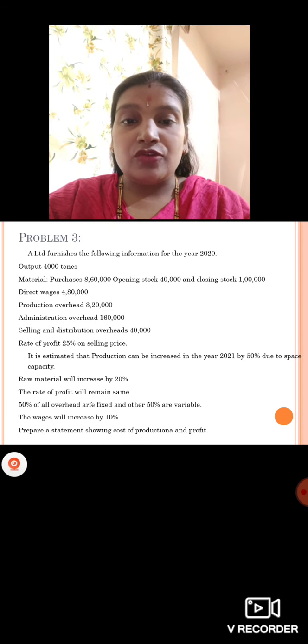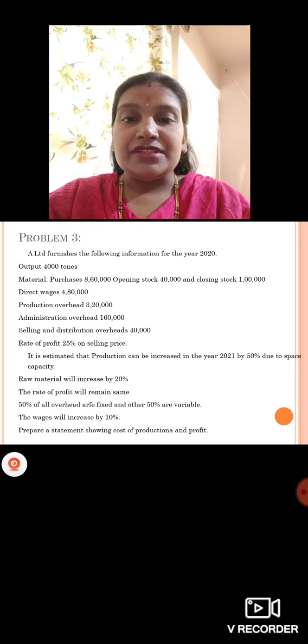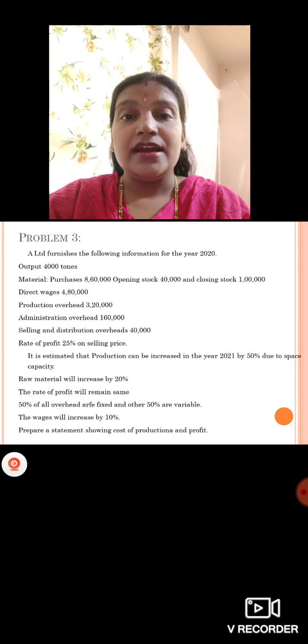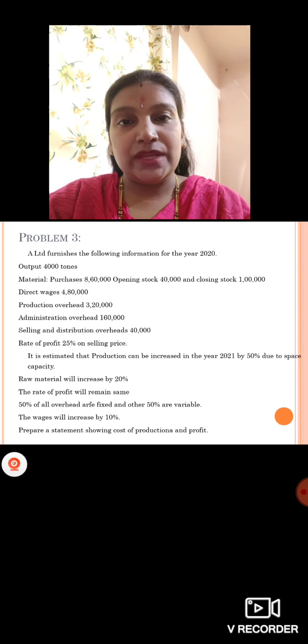Then 50% of all the overheads are fixed and the remaining 50% are variable, means the overheads we have, factory overhead, administration overhead and selling and distribution overhead, 50% you have to keep fixed and 50% you have to take variable here. Then the wages will increase by 10%, means direct wages we have 4,80,000 increased by 10%.